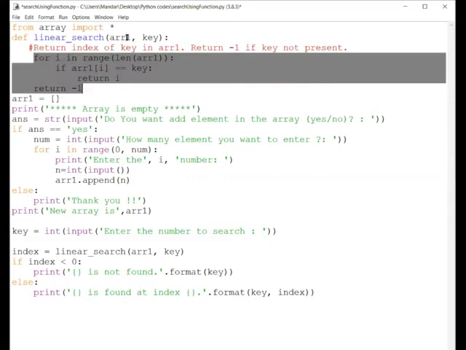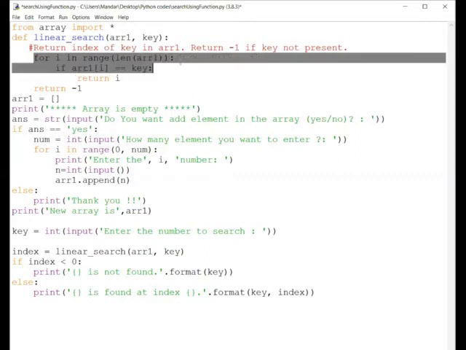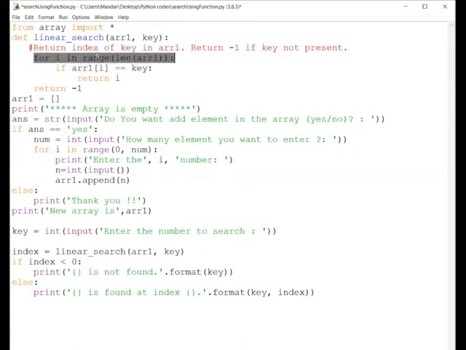We have got our array of 5 elements, and we also have got the key, that is the element which I want to search in those 5 elements. Since there are more than one elements that we need to compare, for that purpose I am taking the for loop. The range will be from 0 to the length, that is 5. So all the elements one by one will be compared here.